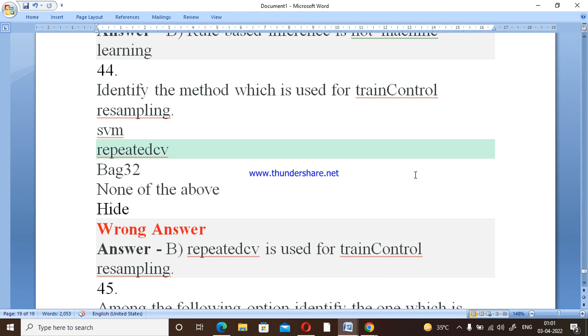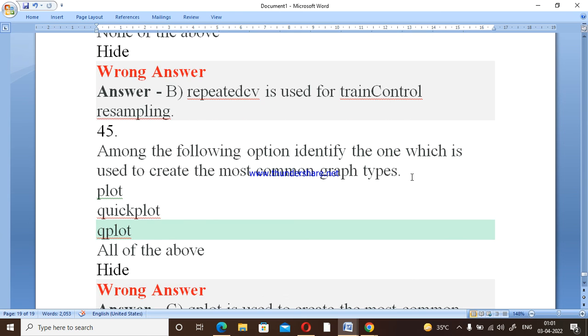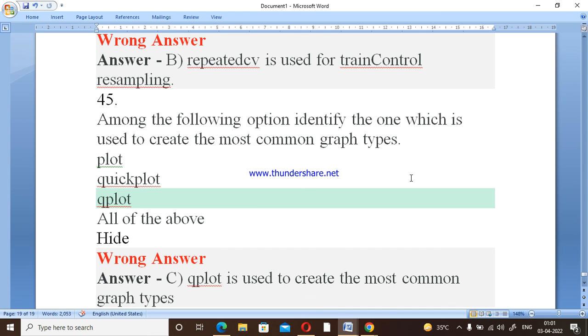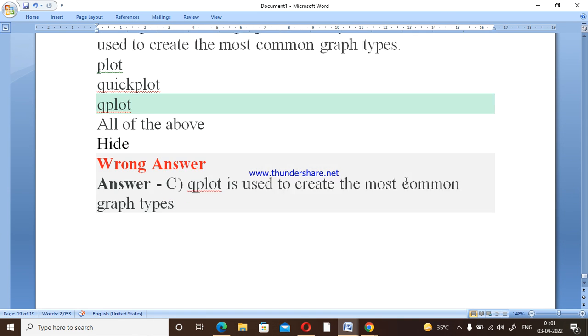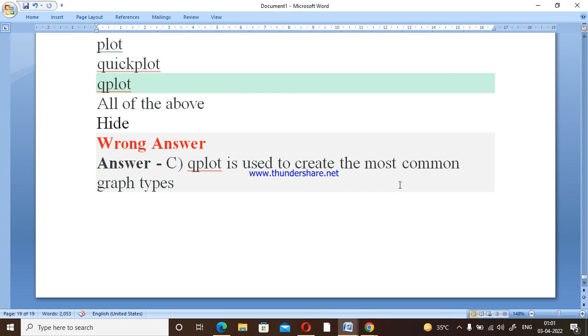Identify the method which is used for train control resampling. So here you can say repeated CV is used for train control resampling. So among the following options, identify the one which is used to create the most common graph types. Q plot is the one used to create the most common graph types.